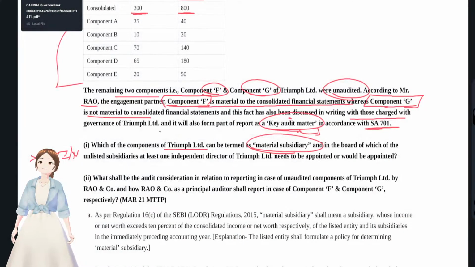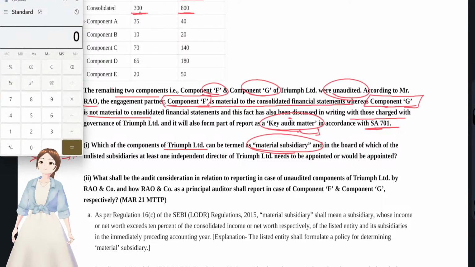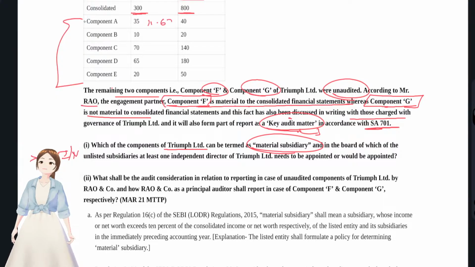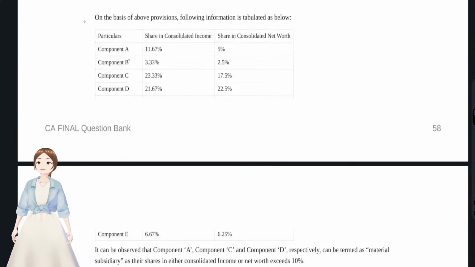Now we'll see whether these components that they have given, component A, B, C, D, E, are material subsidiaries or not. First, see, income of component A is 35, divided by consolidated income 300. It comes around 11.67%, right? We'll go with the solution for all the percentages, otherwise it would be a time waste. See, more than 10%.